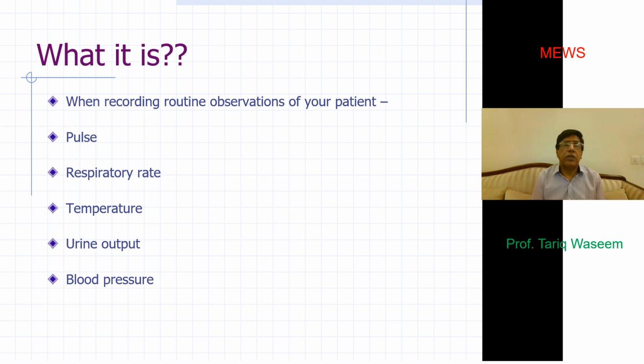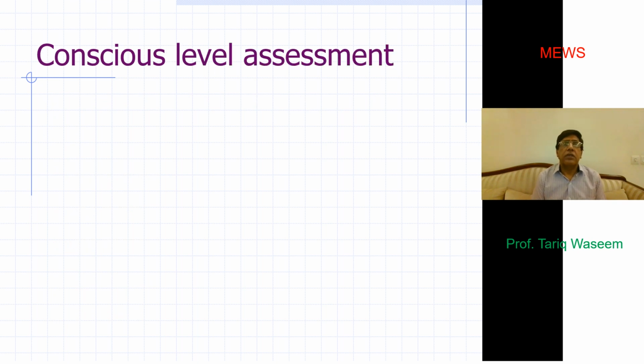These are the things which can be observed or noted in any sick patient who needs a bit of attention. And finally, you add to it your patient's conscious level as well. We'll speak about them one by one, and then we'll see how these simple observations can be converted into a score to predict the patient at risk.